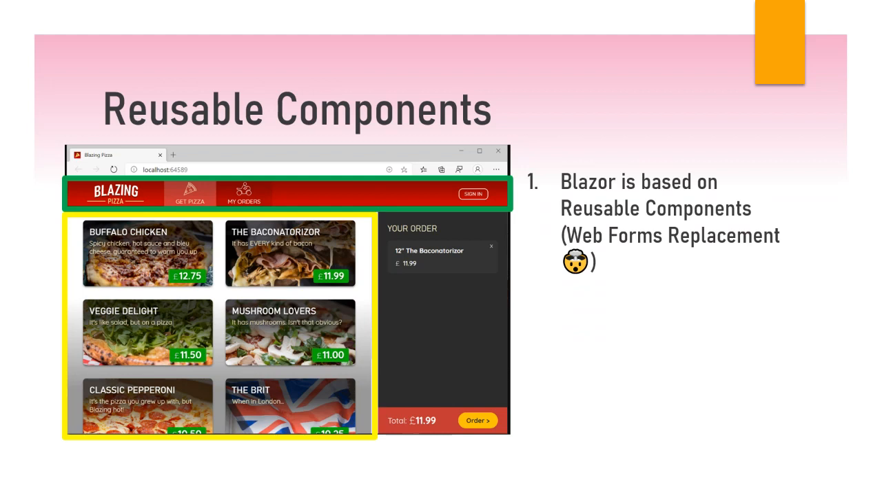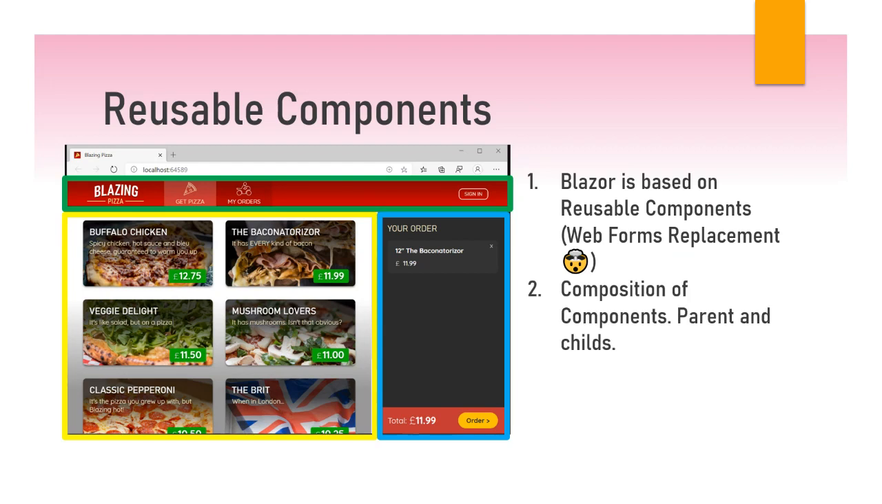Blazor is based on reusable components. It's kind of like the Web Forms replacement. It's using the same type of architecture, so it's the modern approach to building a web application. So again, it's a composition of components. A component can have another component inside, and that one can have another component inside. And actually, we can see that the main component is the app component, which has everything inside.